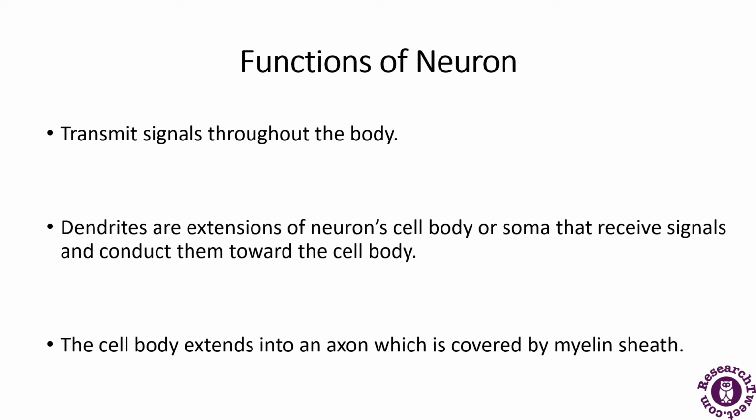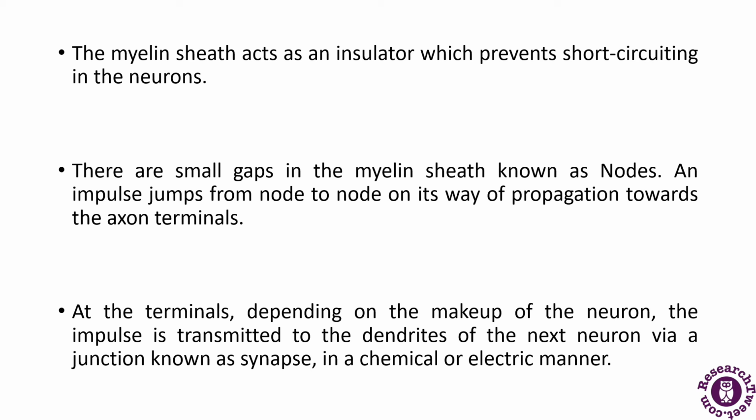The cell body extends into an axon which is covered by the myelin sheath. The myelin sheath acts as an insulator. Each part of the neuron has a specific function to perform, and each of these functions has been discussed in detail in these slides. So what does the myelin sheath do? It acts as an insulator that prevents short circuiting in the neuron. There are small gaps in the myelin sheath known as nodes, and an impulse jumps from one node to another on its way towards the axon terminal.